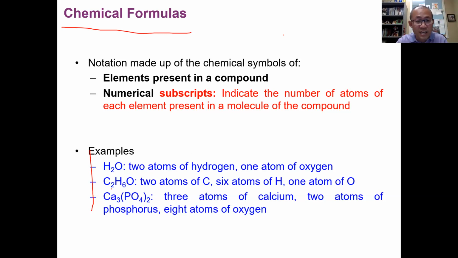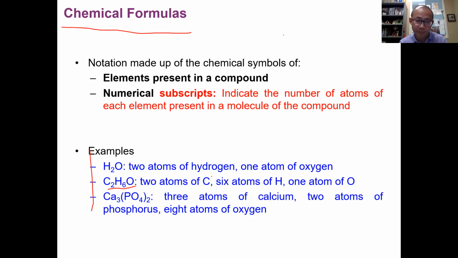The second formula, C2H6O. This could be the formula of ethanol. It tells us what? Ethanol is composed of 3 elements, 3 types of atoms: carbon atoms, hydrogen atoms, and oxygen atoms. There are 2 carbon atoms, 6 hydrogen atoms, and 1 oxygen atom in a molecule of ethanol. So we use subscripts 2, 6, and 1 to tell the number of atoms of each element present.